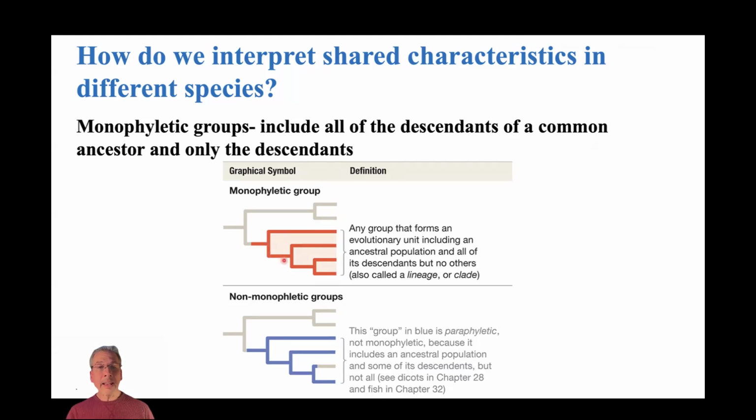On the other hand, if we see a situation like we see toward the bottom here, you might identify some group of organisms illustrated by the blue lineages. But notice we're excluding this one lineage right here. If that's the case, we might say, well, this group here, this does not represent a monophyletic group because it does not include all of the descendants of this common ancestor.